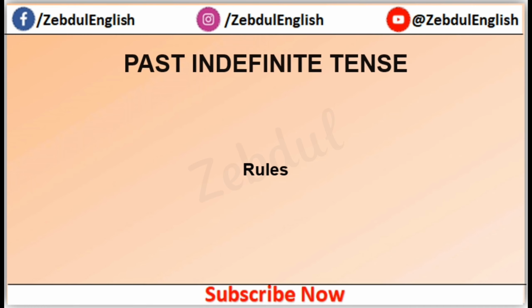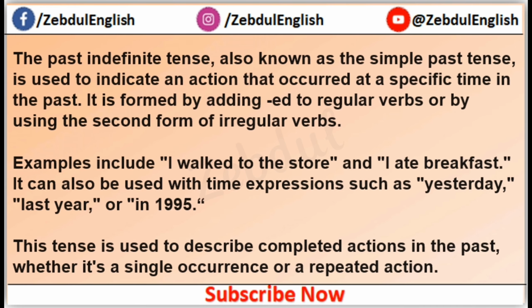Rules of past indefinite tense. The past indefinite tense, also known as the simple past tense, is used to indicate an action that occurred at a specific time in the past. It is formed by adding ed to regular verbs or by using the second form of irregular verbs. Examples include I walked to the store and I ate breakfast. It can also be used with time expressions such as yesterday, last year, or in 1995.